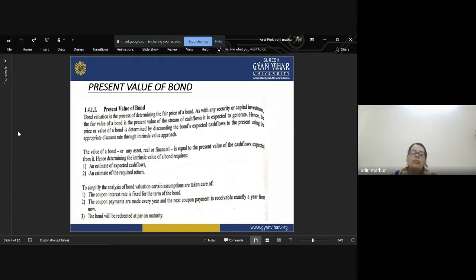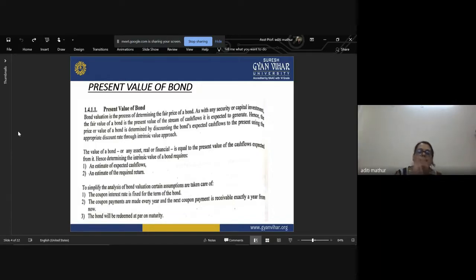The third, foremost, and very important assumption associated with the present value of a bond is that the bond will be redeemed at par on maturity. That means the face value which is written on that contract, on that bond, will be the redeemable value at the time of redemption. It will not be redeemed at a premium. It will not be redeemed at a discount.